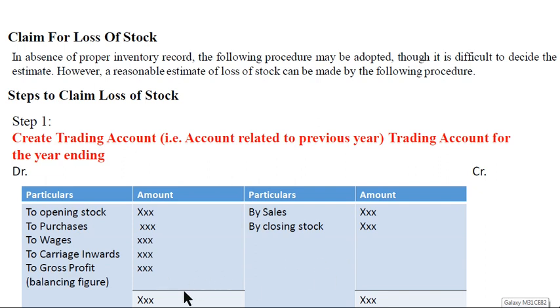After that, the difference you get is considered as gross profit. So we prepare this trading account to find out the gross profit of the previous year. After that we will go for the next step, that is the memorandum trading account. First we prepare the trading account of the last year.